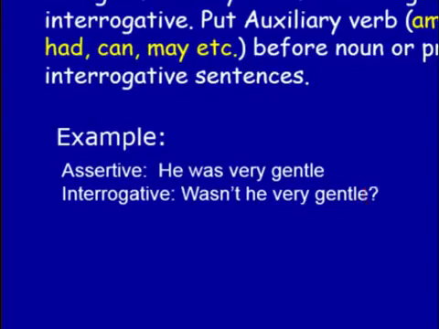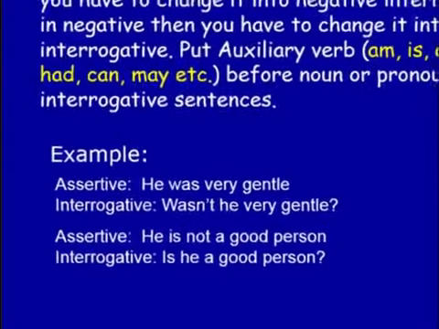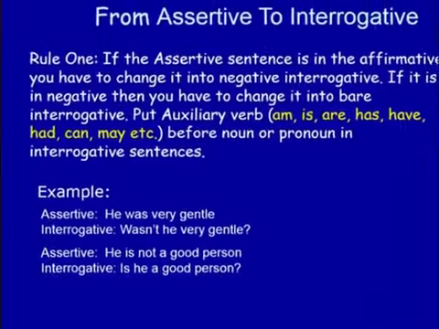Another example: he is not a good person. The assertive sentence is negative. We have to make a bare interrogative. Is he a good person? That means we have to put the auxiliary verb before the subject.